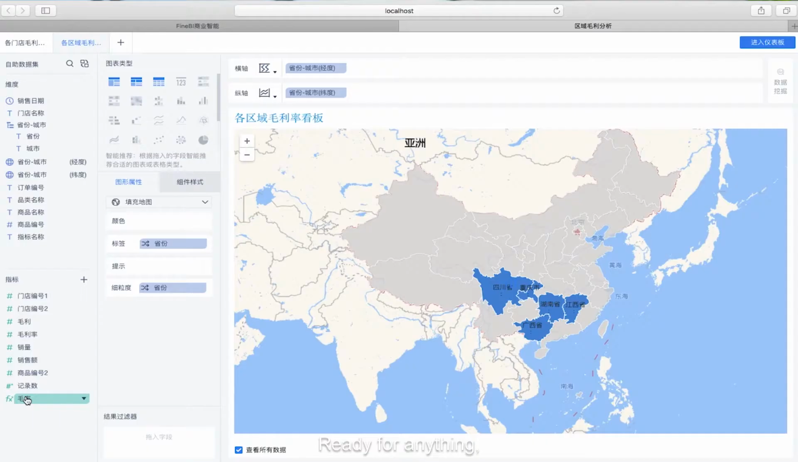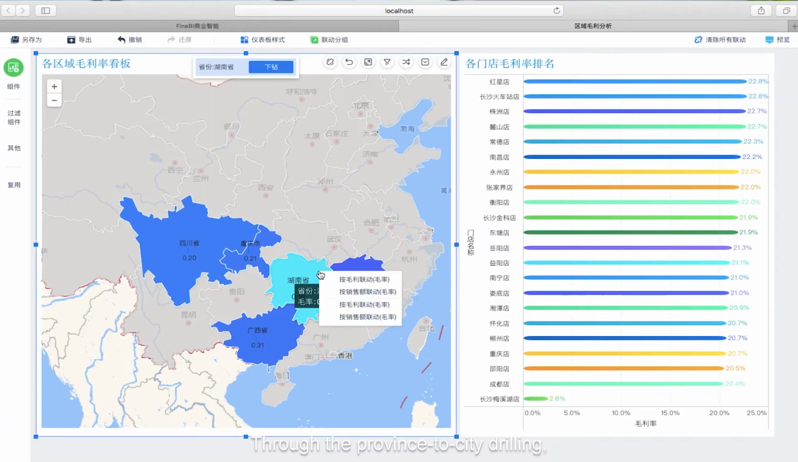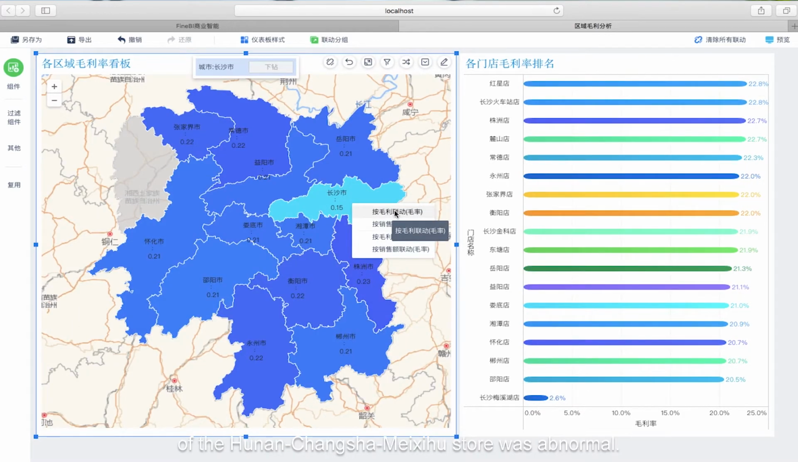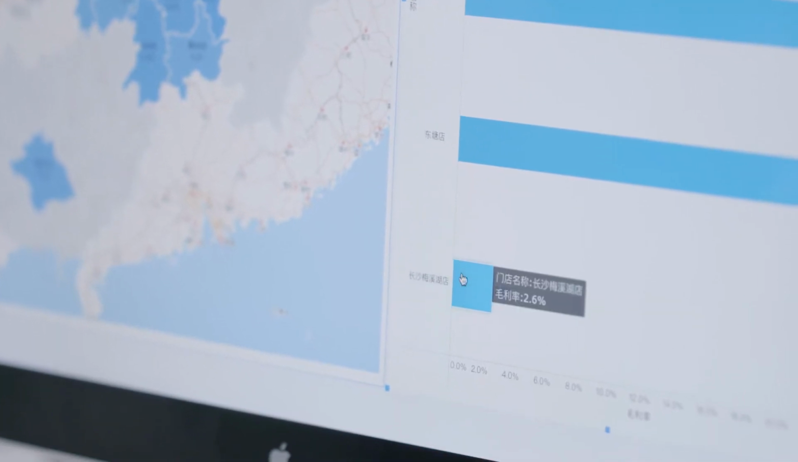Ready for anything! Rebecca first linked the distribution map of the stores to the gross profit margin of the store. Through the province-to-city drilling, she found that the gross profit margin of the Hunan Changsha Meishu store was abnormal.